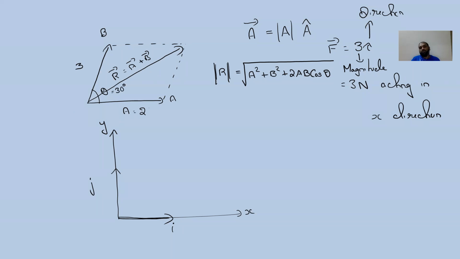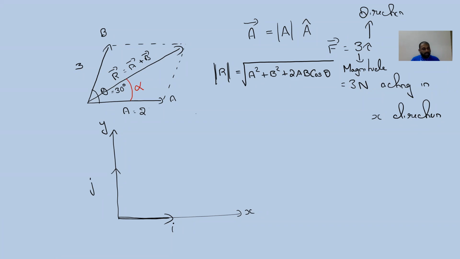Then A square is 2 square, B square is 3 square, plus 2 into 2 into 3 cos 30. Then we will be getting the magnitude. Same way, we need to find the direction also. So here we can say the direction of the resultant is at an angle alpha with the horizontal.